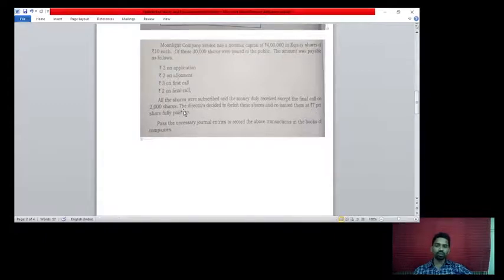Whatever the shareholders were unable to pay on the final call of rupees 2, out of these 30,000 shares, 2,000 shares are cancelled by the company, and the company decided to issue these cancelled shares again to the public at rupees 7, fully paid, not at a discount.